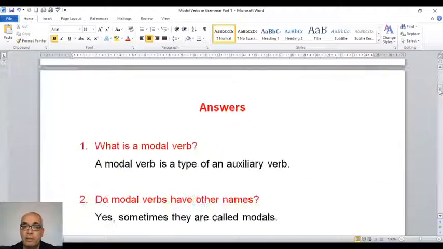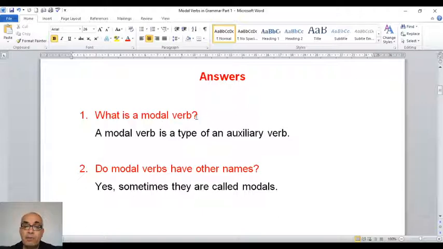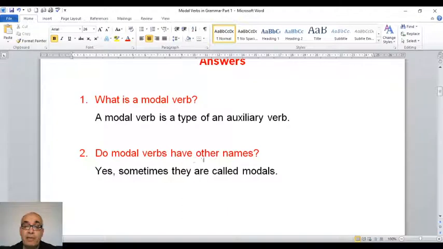Okay, let's look at the answers. What is a modal verb? A modal verb is a type of an auxiliary verb. Number 2. Do modal verbs have other names? Yes. Sometimes they are called modals. So the grammar books have different names. Sometimes they call them modal verbs, sometimes they call them modals.